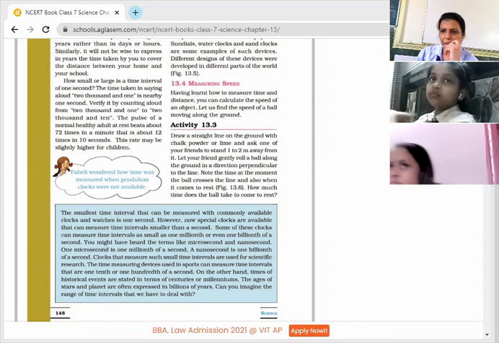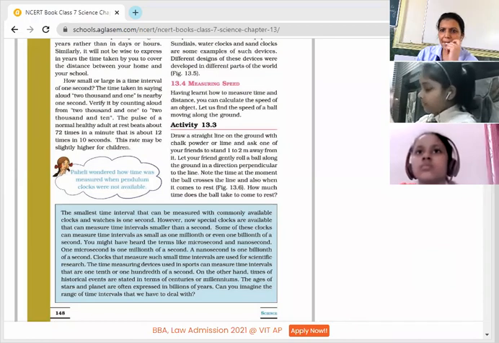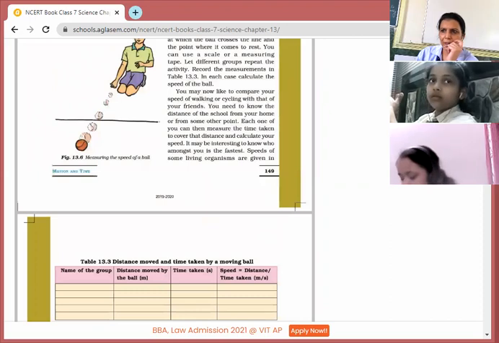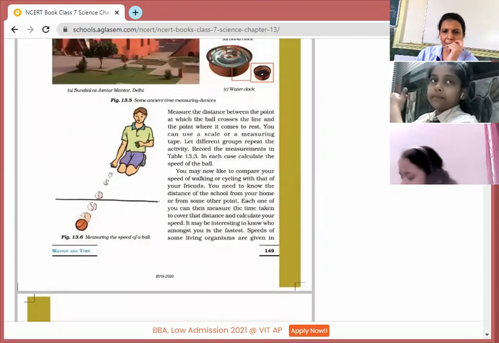Okay. So we need to take care of this. And next we will be talking about the speed. What is the measuring speed? Let's discuss it. A very simple example has been given here.